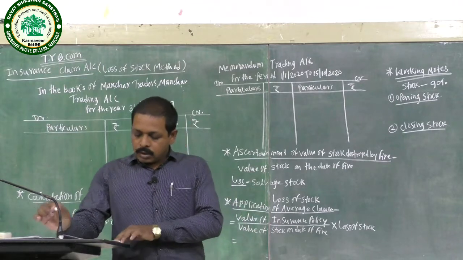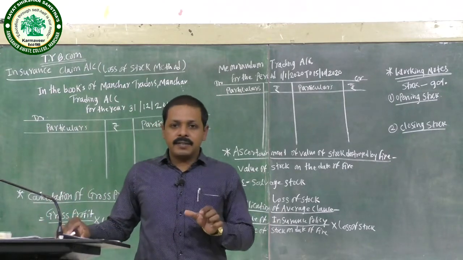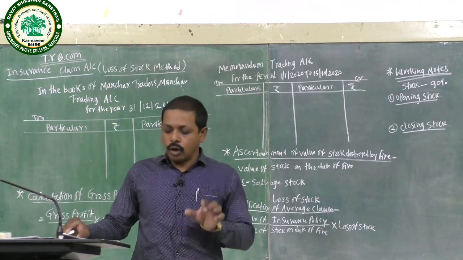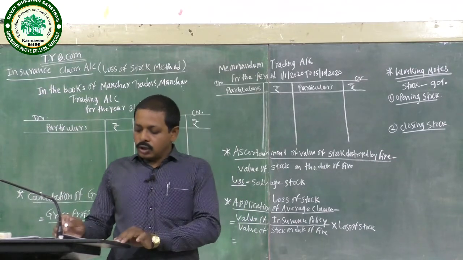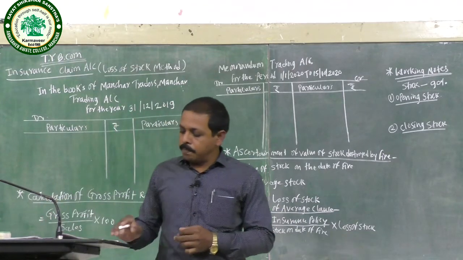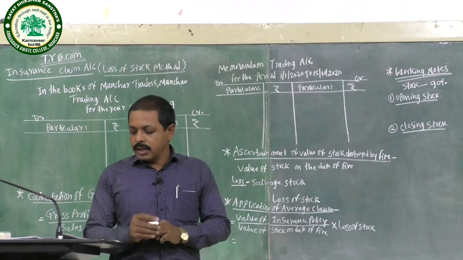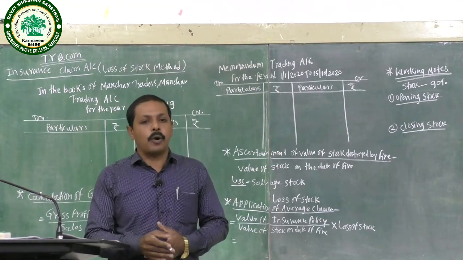The stock was always valued at 90% on cost. The stock salvaged is rupees 9,000. The amount of the policy was rupees 31,500. There was an average clause in the policy.